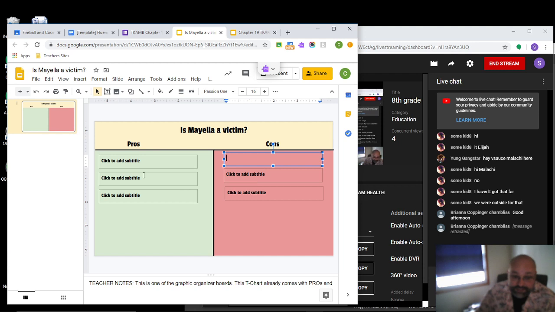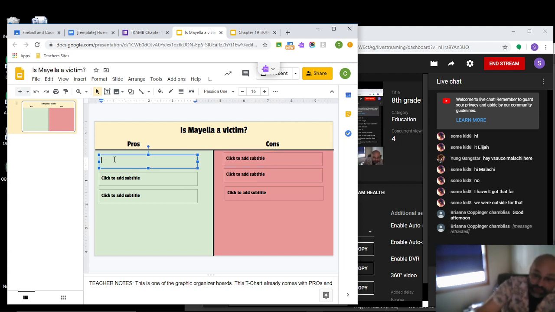An easy thing you could put on here as well, like one reason she's a victim: her father abuses her. It's pretty obvious he at least physically abuses her. And he neglects her. I mean, she has to take care of all of her siblings. She didn't get to go to school. He drinks up all the money they receive, so they're often going hungry. They never have shoes. You could write anything about her being in poverty under the pros.